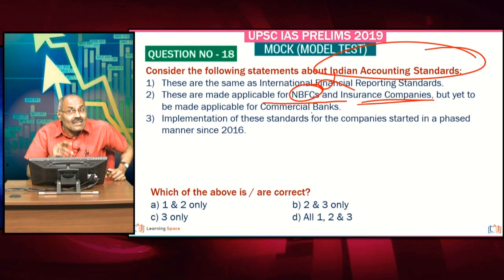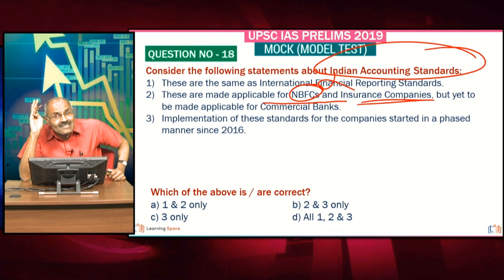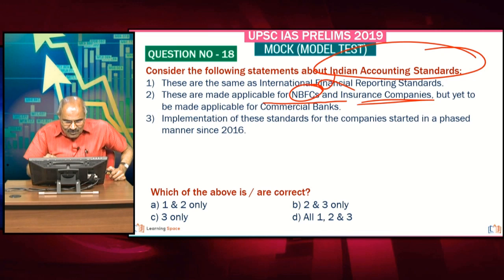So let me tell you, Ind AS was made applicable in a phased manner to companies since 2016. Second, since last year, they were made applicable to NBFCs. But banks and insurance companies are not yet covered. Right, friends? Here, the third statement is correct, and please correct 1 and 2.